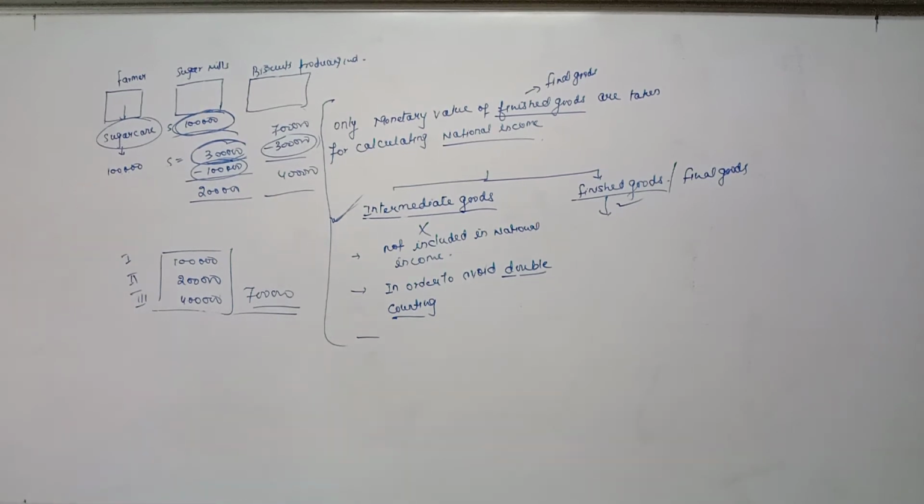Finished goods or final goods are those goods which satisfy our wants directly. That's why such goods are to be taken into national income.